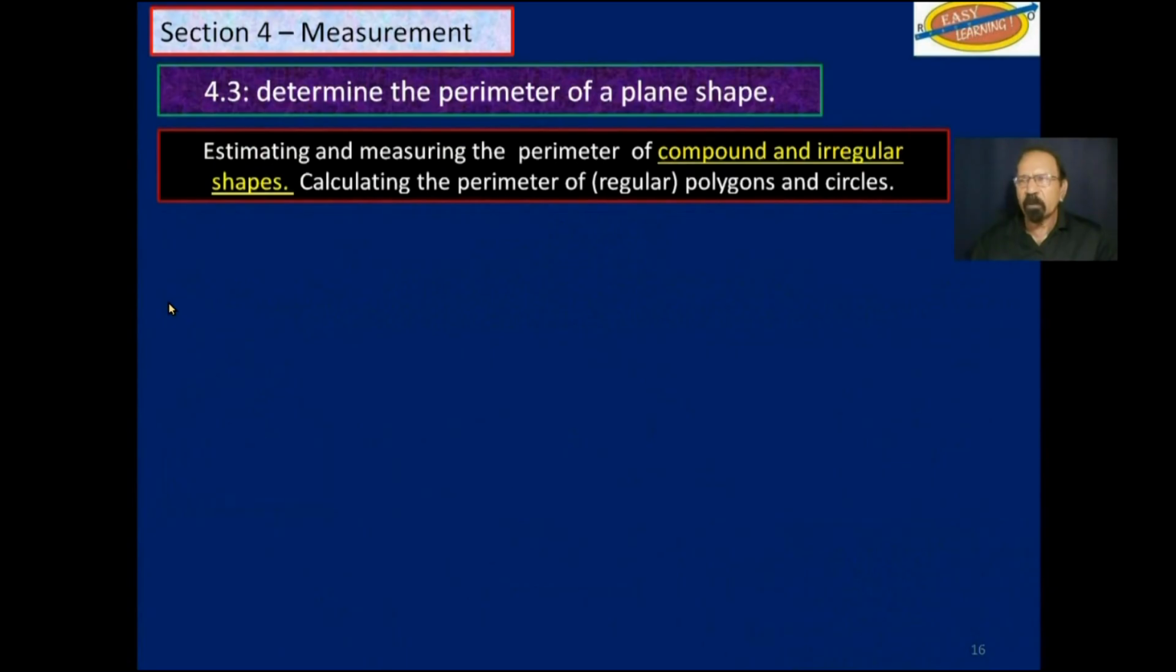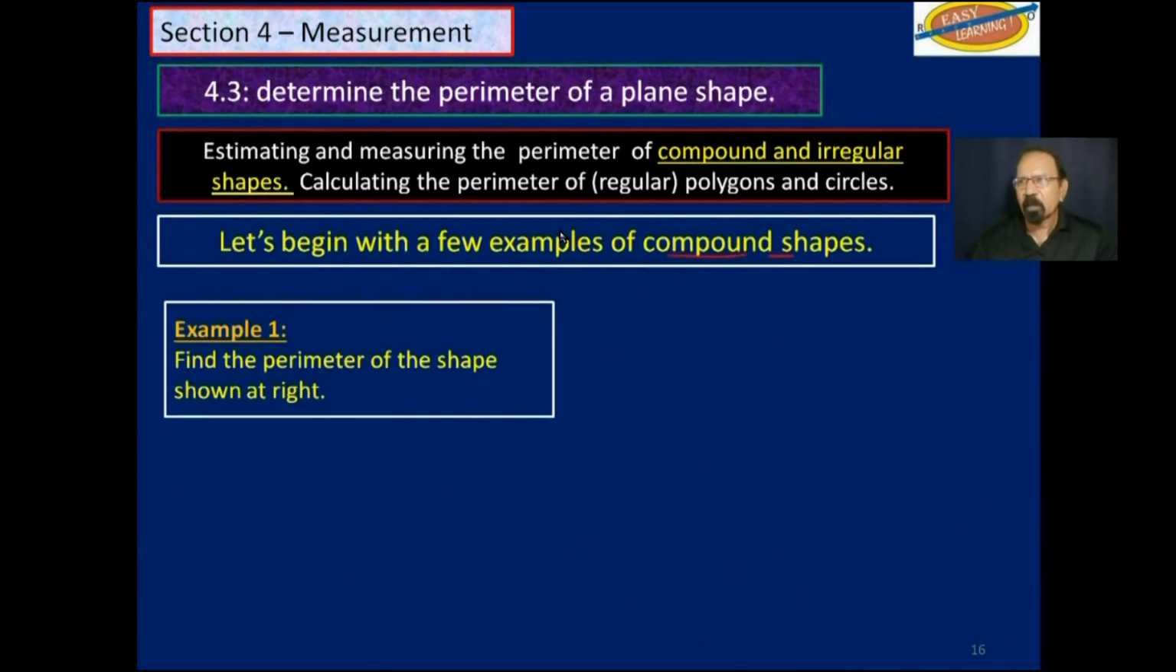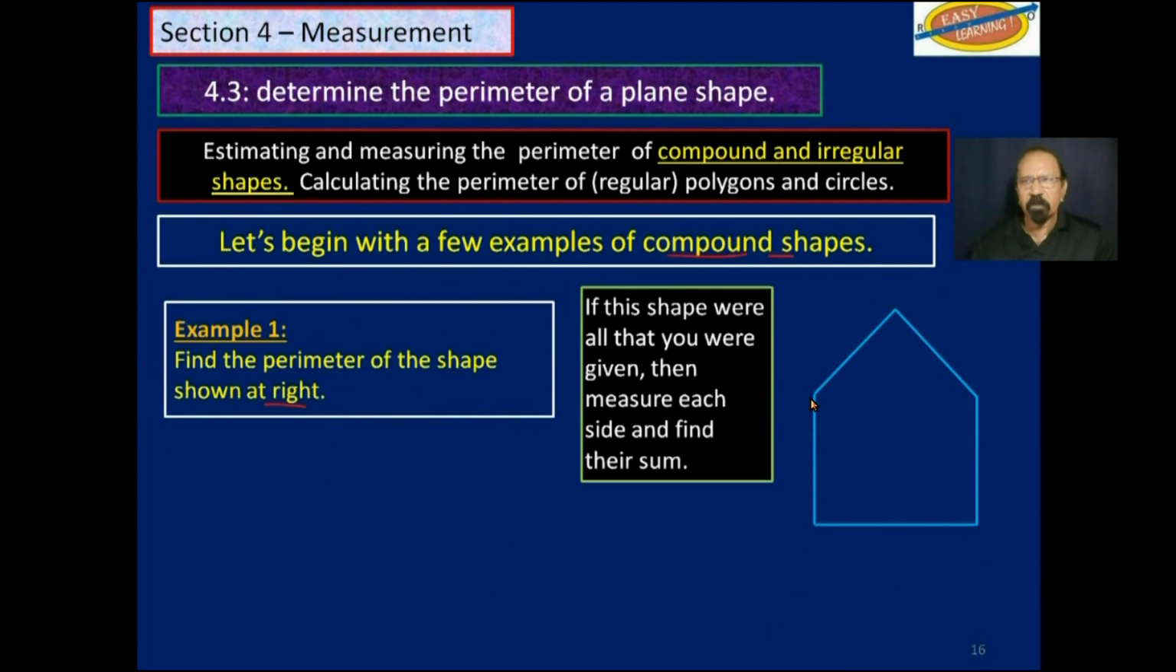So let's begin with compound and irregular shapes. Example 1. Find the perimeter of the shape shown at right. And this is the shape. Now, if you were not given any other details, then of course, you will take your ruler and measure from here to there, write that down, measure from there to there, write that down, and then from there to there, write that down, from here to up here, write that down, and from here to here, write that down and add them.